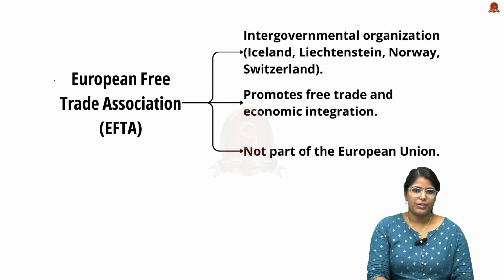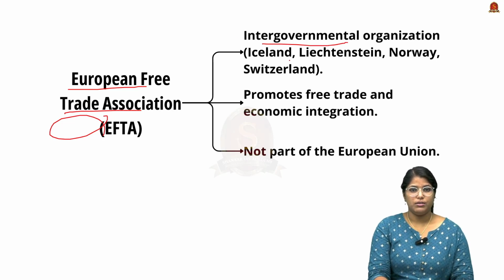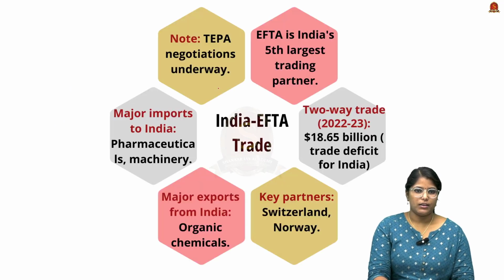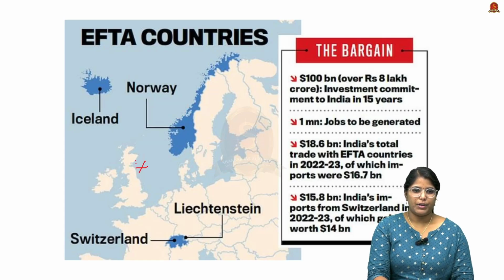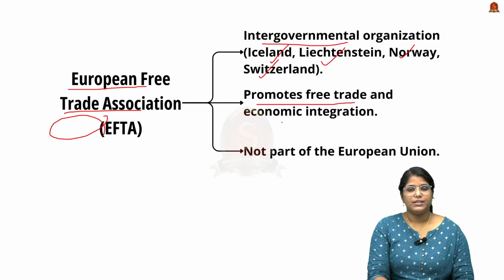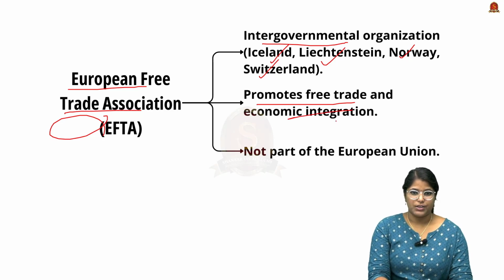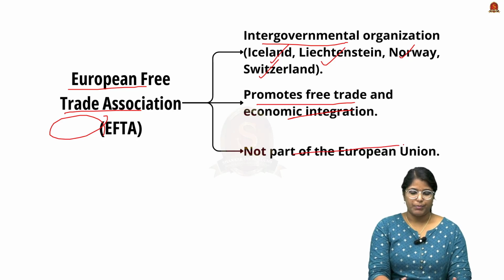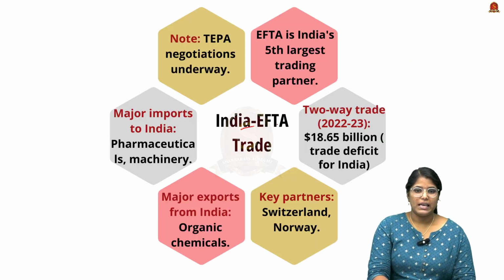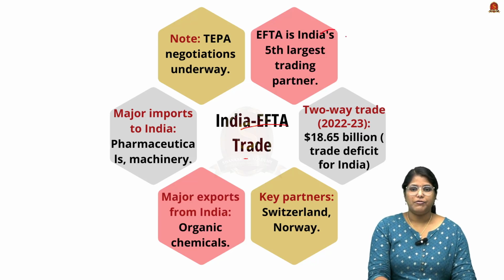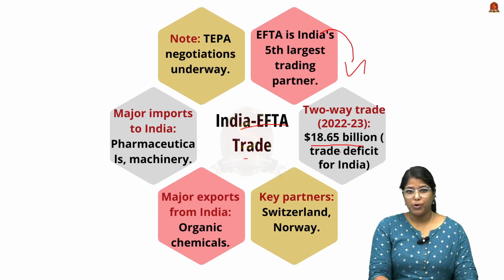Now the third term that you have to remember is the European Free Trade Association, or the EFTA. It is an intergovernmental organization which includes Iceland, Liechtenstein, Norway, and Switzerland. Here you can see in the map all the four countries. Remember all the four countries. They promote free trade and economic integration among these four countries, and it is not part of the European Union. Remember this. And when we talk about India-EFTA trade, EFTA is India's fifth largest trading partner. Remember this. And we have two-way trade. For example, we have a trade deficit of about 18.65 billion for India when it comes to EFTA.